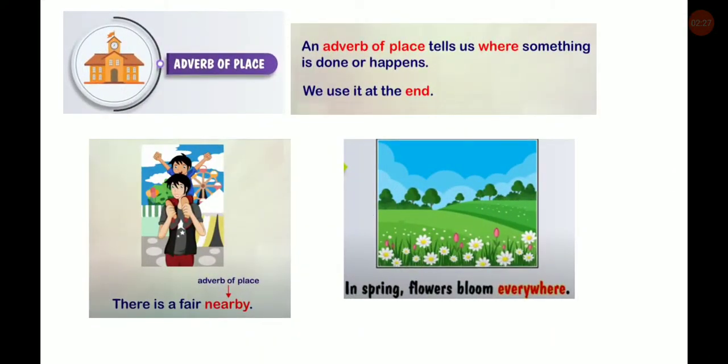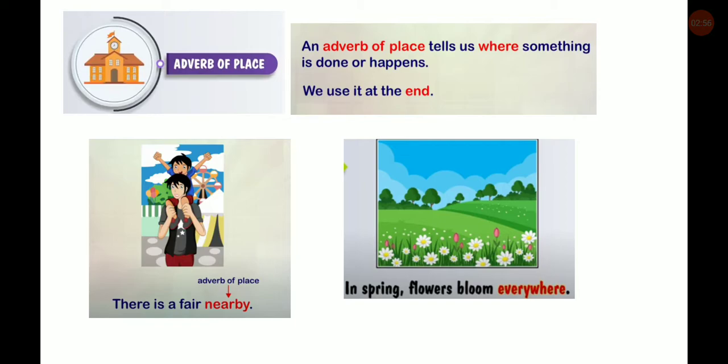The second is the adverb of place. An adverb of place tells us where something is done or happens. We use it at the end. For example, there is a fair nearby. Where is the fair? Nearby. So it is showing some place nearby. So nearby is an adverb of place.